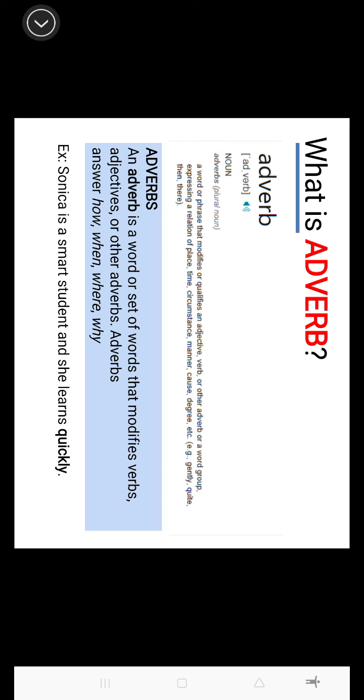All right. So this is the first example. Sonika is a smart student and she learns quickly. Yeah, we know Sonika is a student. What kind of student? She is a smart student. And how does she learn? She learns very quickly. So she learns quickly here answers the question how. How does Sonika learn? She learns quickly, right? Okay. Let's move on to some of the example.